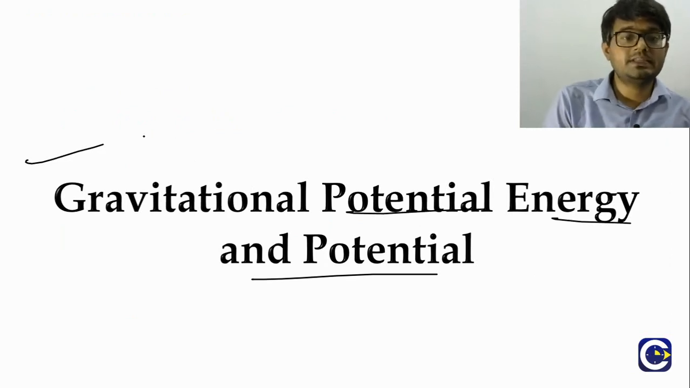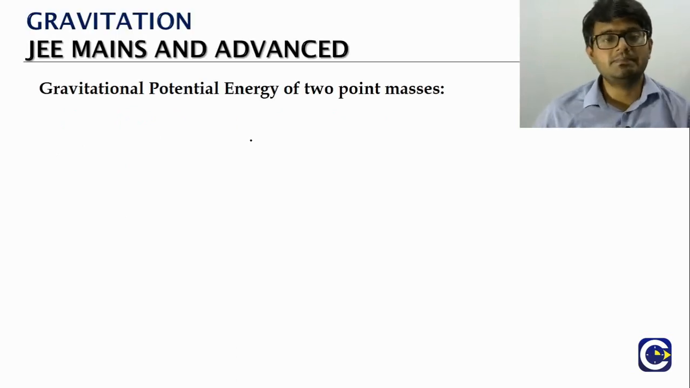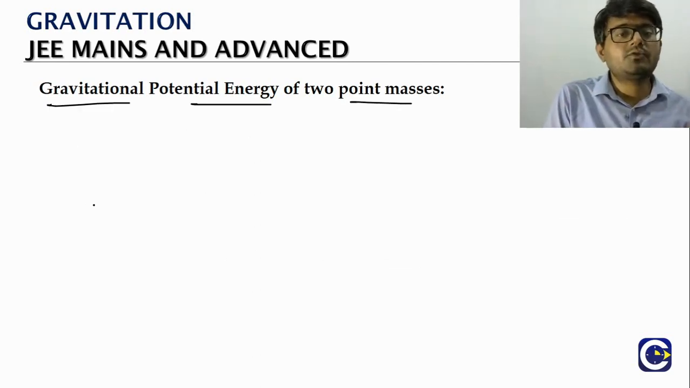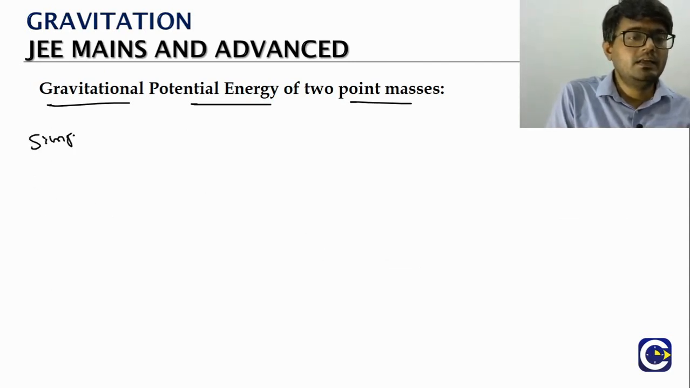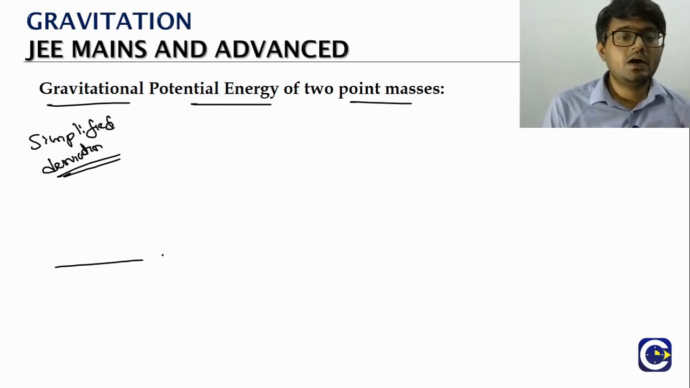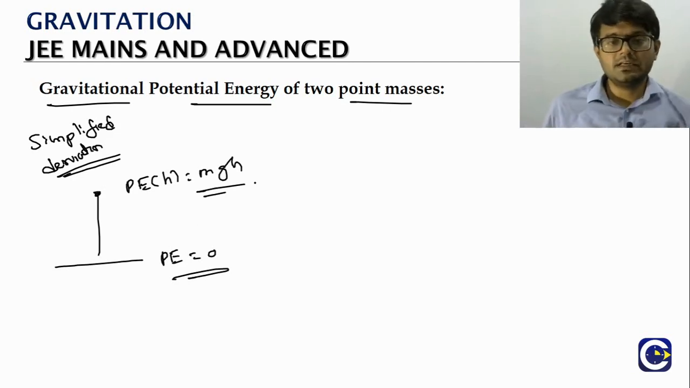The gravitational force is a conservative force. We have seen this in work, energy and power. We have derived the gravitational potential energy, of course with a simplified derivation. There, on the surface of the earth we take the potential energy to be 0. If we go to a height h, the potential energy at height h will be mgh. This is what we have seen in the work energy theorem.